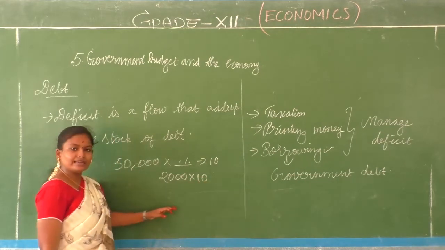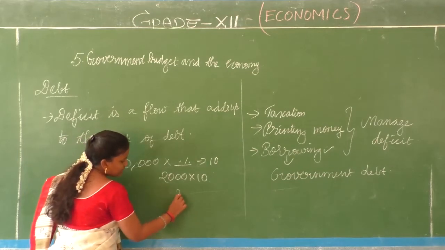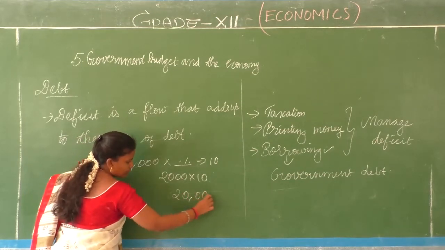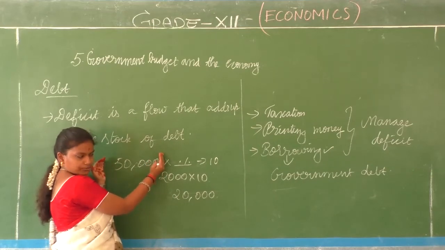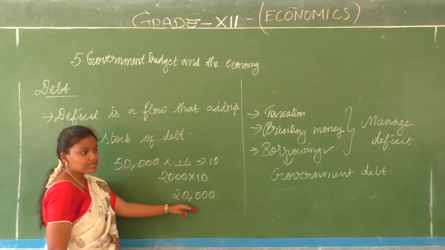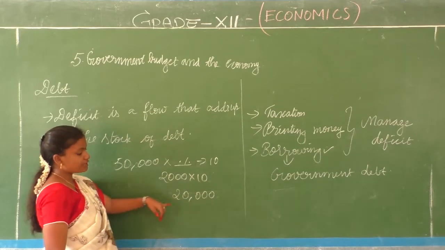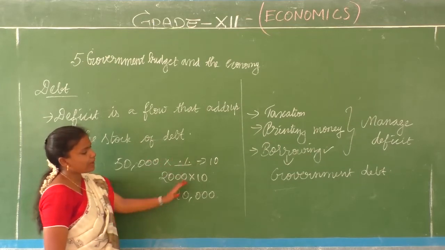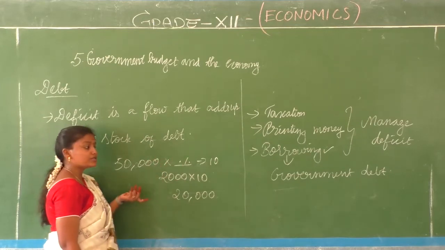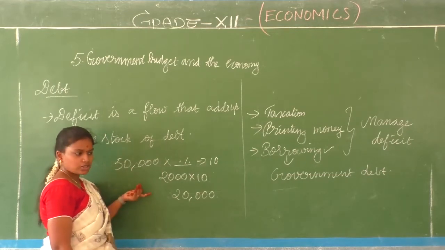You're paying for 10 years. Right, children? So it itself will become 20,000. For a loan amount of 50,000 rupees, you're paying an interest of almost half of it, 20,000. It's not sure that we are going to have the same percentage. Something might change, the percentage might be increased. Your financial position may change a lot of things.